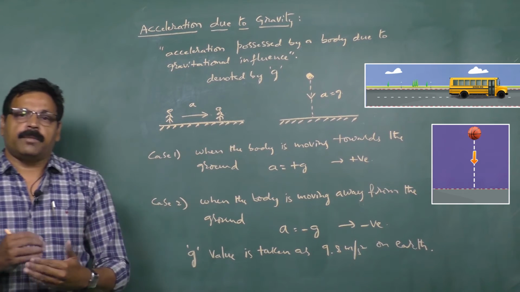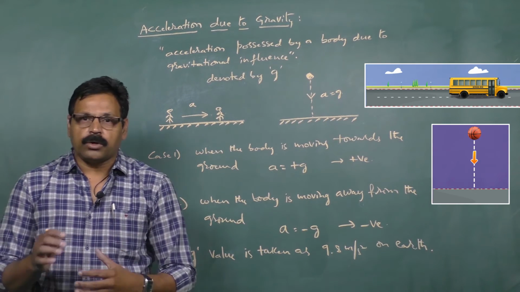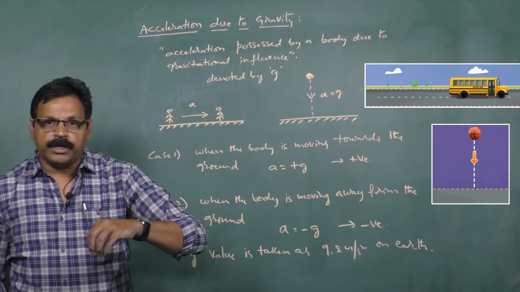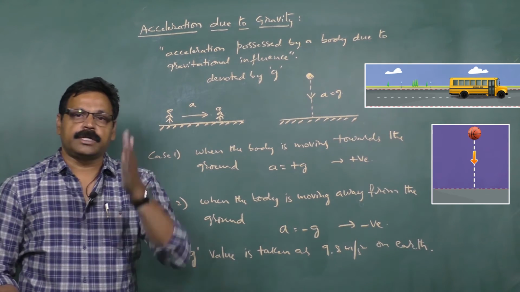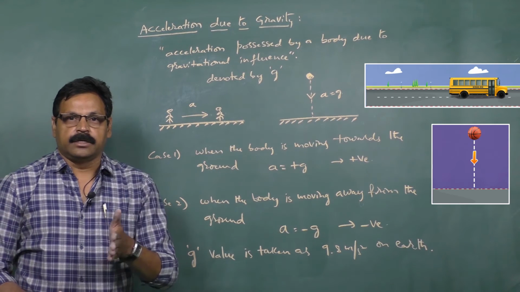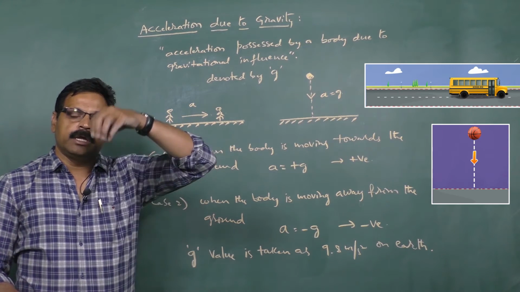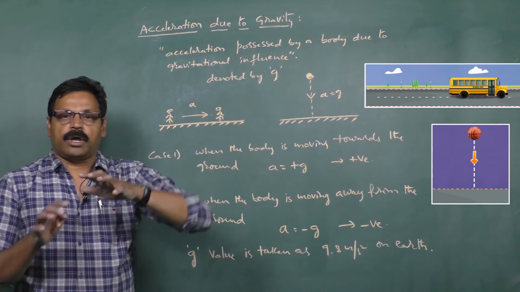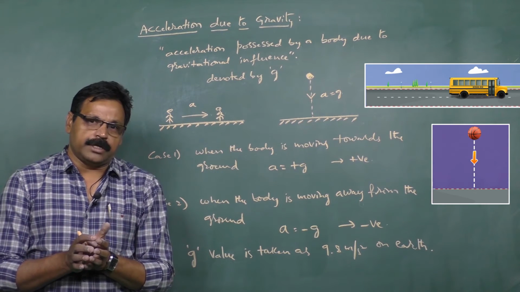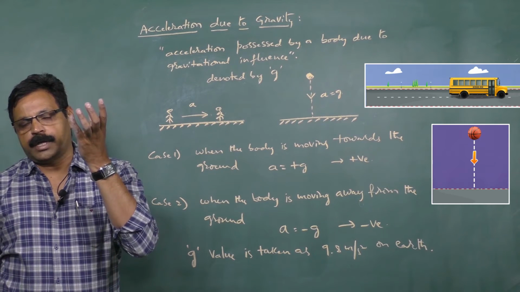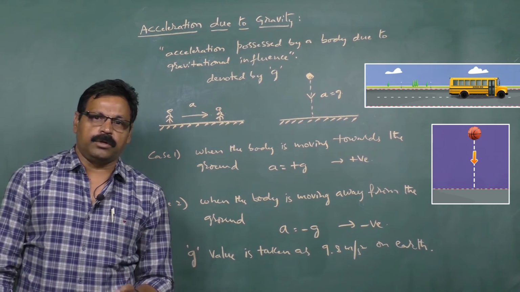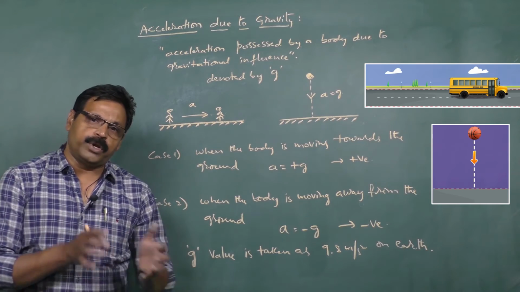Similarly, whenever a body is moving not on the ground, if it is moving away from the ground or towards the ground, just like in a vertical plane along Y, so if it is moving against the gravity, Earth has a gravitational influence. That is the reason when you throw a body in upward direction, it will be coming towards the ground because of its gravitational pull.